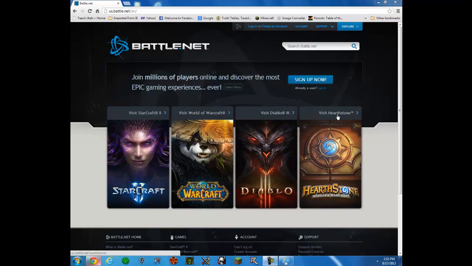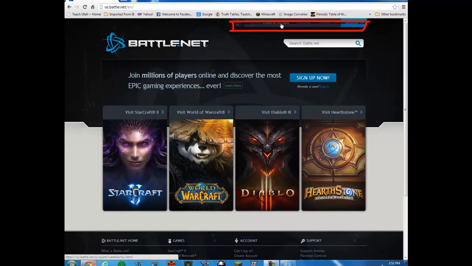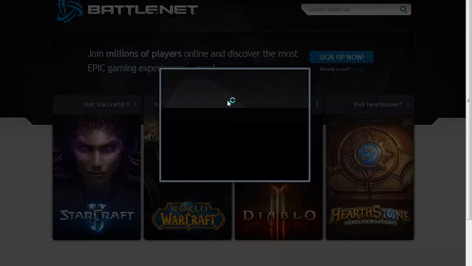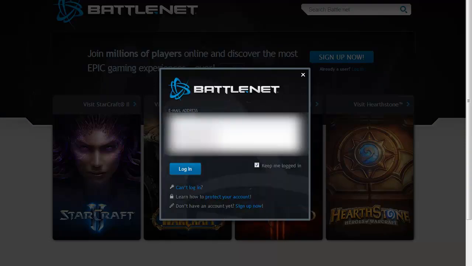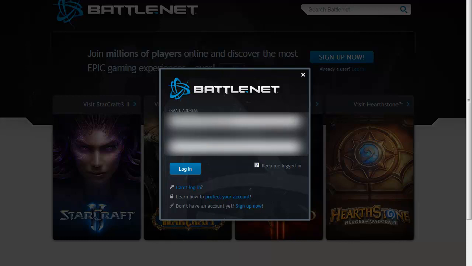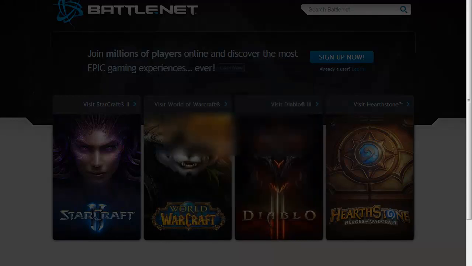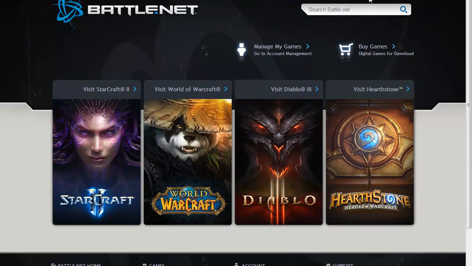Well, not this one, because this is currently in beta. So anyways, step 1, log in or create a Battle.net account. If you want to log in, click on this button right here, or click on create account. I'm going to log in. Alright, so after you're logged in, you want to click on account, which is right here.